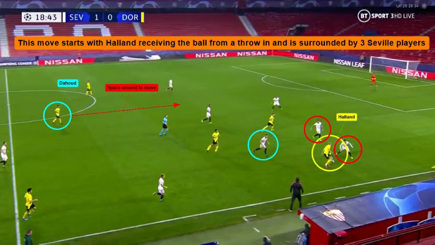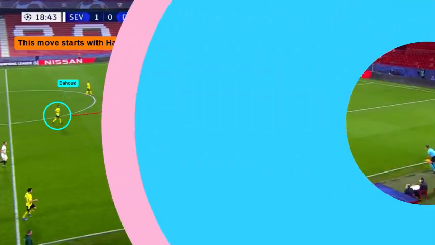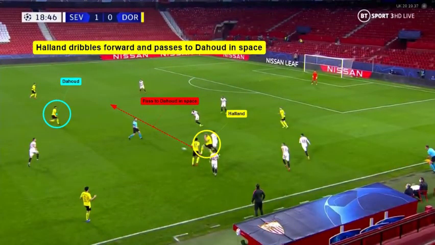For the first Dortmund goal, we see Haaland receiving the ball from a throw-in and is immediately surrounded by three Sevilla players. Haaland then dribbles the ball and we see Dahoud available for the pass in the middle with a lot of space to run into.